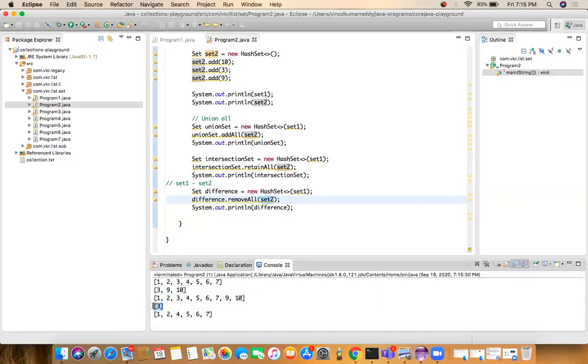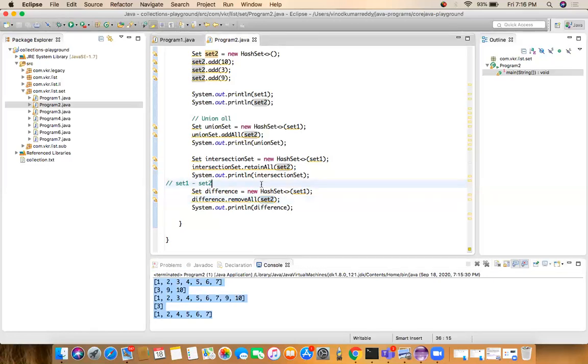Now, what are the common things between the two sets? If you want to find it, you can find it. We got the output as 3. From set 1, I want to remove the set 2 elements. Only one element is there, the 3 element. We are removing that. After removing the 3, we got the output like this. This is the difference between both sets.